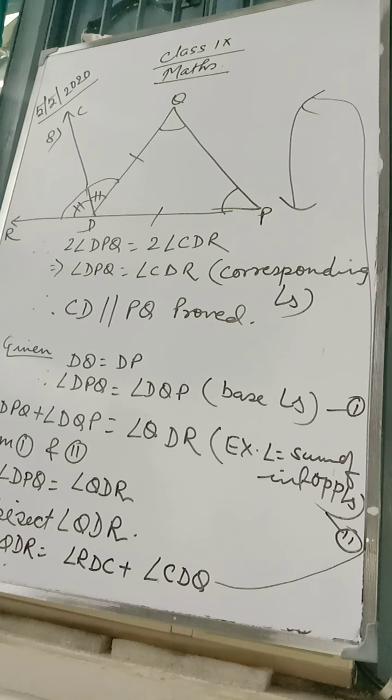Question number 9. You can see the figure is given, it's very clear. You have to take two triangles, that is PQS and RQS. In PQS, angle P is a vertical angle, so angle S and angle Q will be 180 minus 50, 130 by 2, 65 each. And in triangle SQR, angle R is 110. So angle S is equal to angle Q will be 180 minus 110 by 2, 70 by 2, 35 each. So what will be angle PSR? 65 plus 35, 100 degrees. So number 9 you have to do.